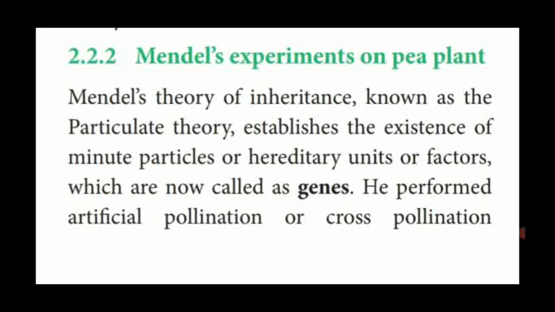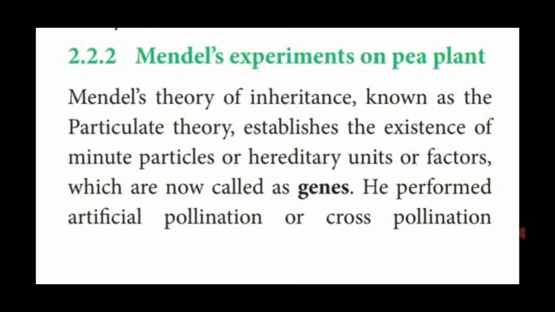Mendel observed that the hereditary character exists in a minute particle, unit or factor, which is responsible for the hereditary character. At the time of Mendel, he named it a factor. A factor present inside the chromosome which is responsible for the variable character of the plant is now named a gene.